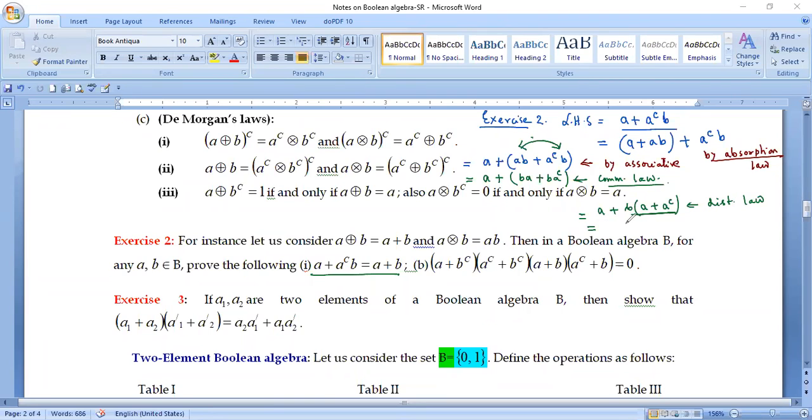It is 1, you know. A plus A complement is 1. This is the complementation law. And B into 1 is equal to B. Why? Because 1 is the multiplicative identity.